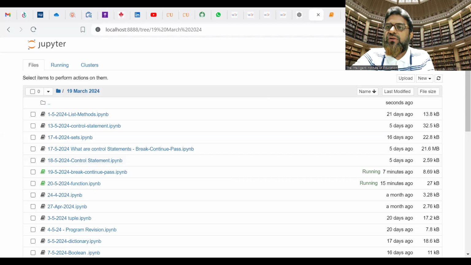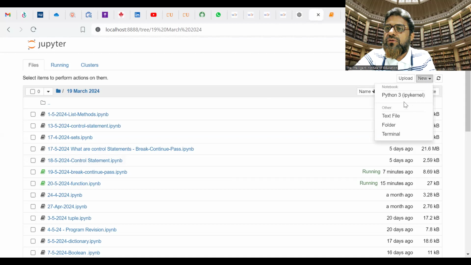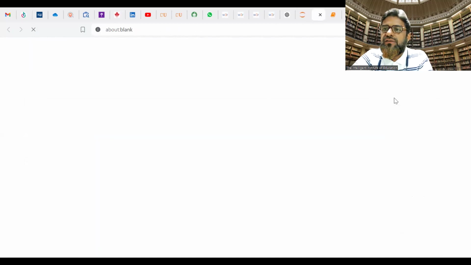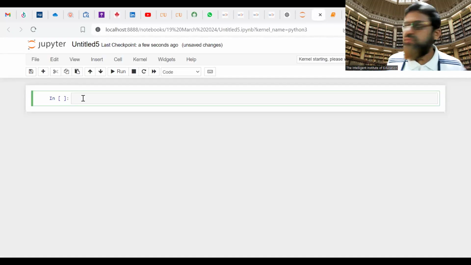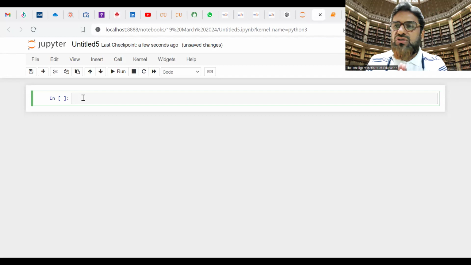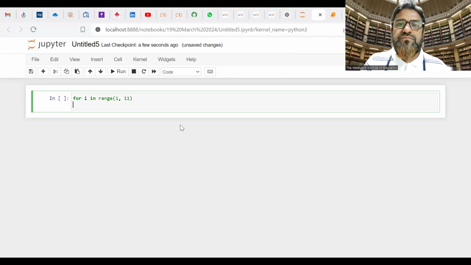Fine. Now what I will do is take a new sheet so we can understand this. First of all, I will give you the concept of break. Simple example: I am going to use a for loop, for i in range, printing 1 comma 11, because in a for loop it will print less than 11. Is it all right?